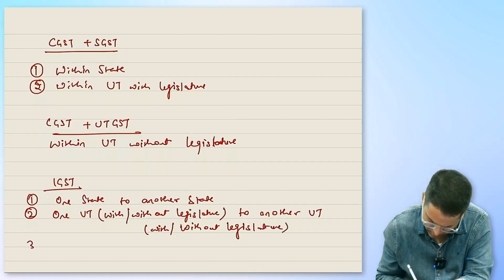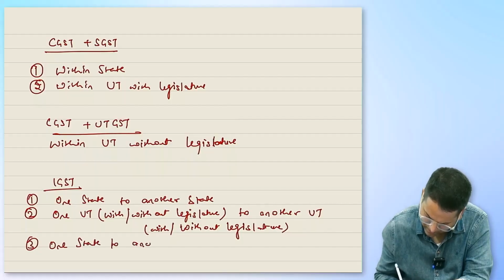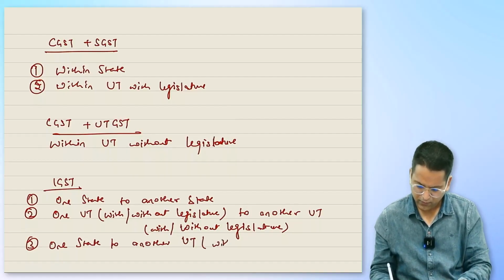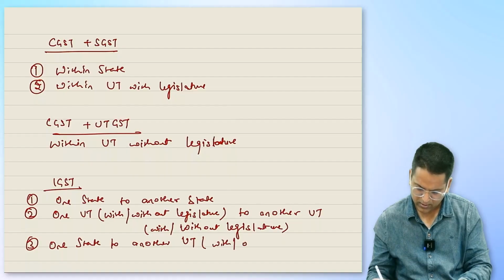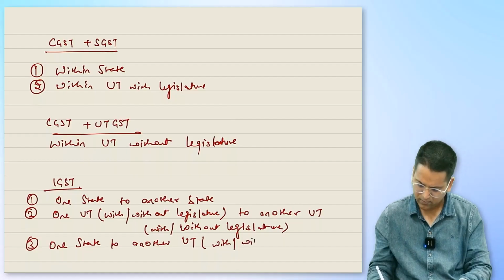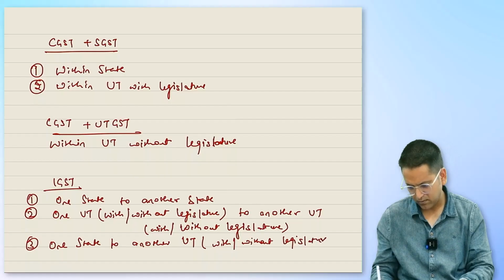And third, one state to another UT with or without legislature. Okay.